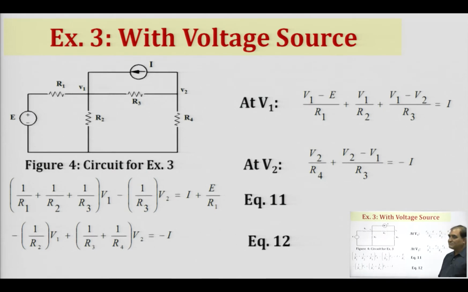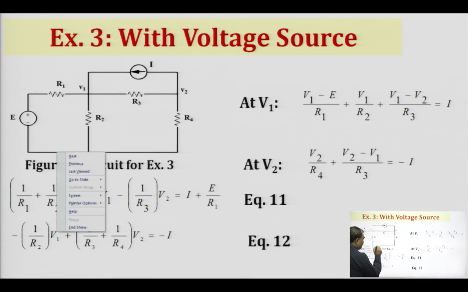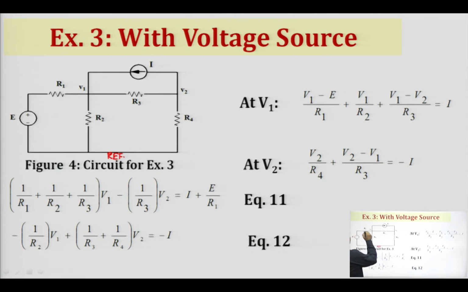So, now another example where we have a voltage source. So, in case of a voltage source, again we have to identify the nodes. So, this will be our reference node, and here we have labeled this as node V1 and this as node V2.